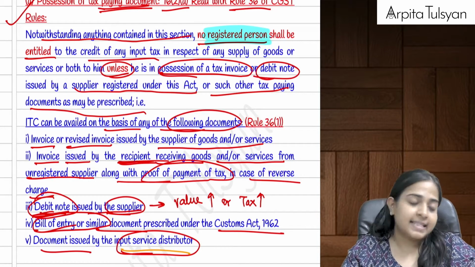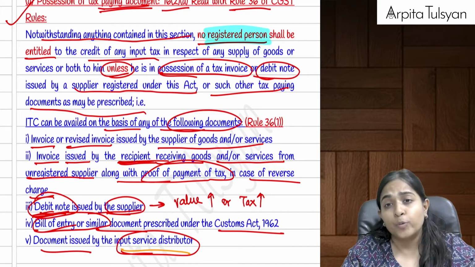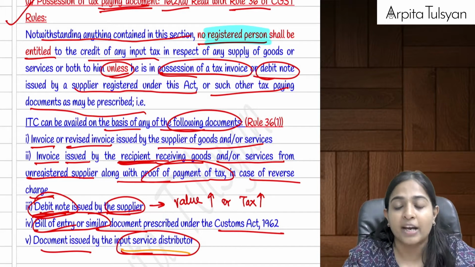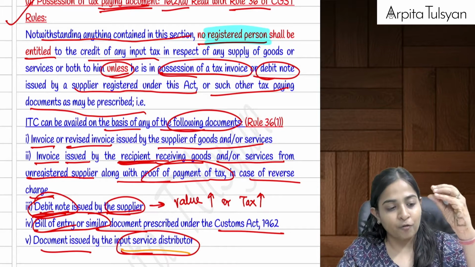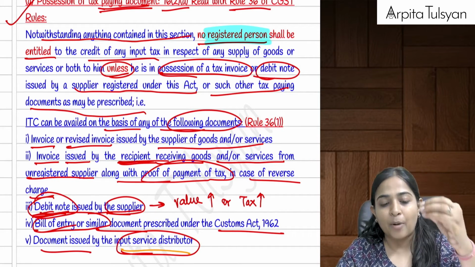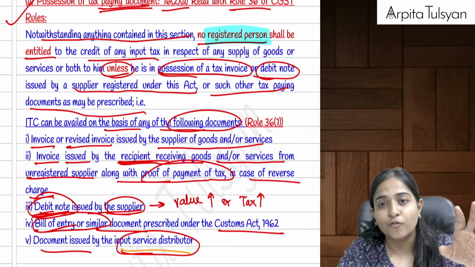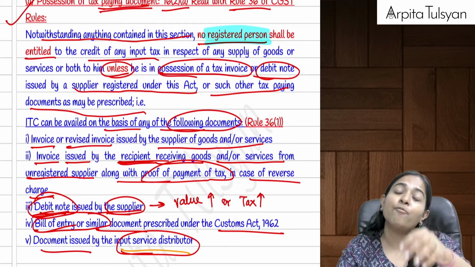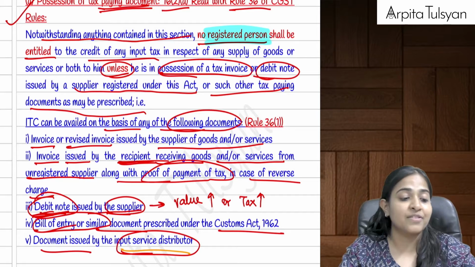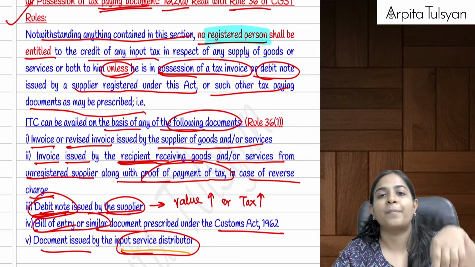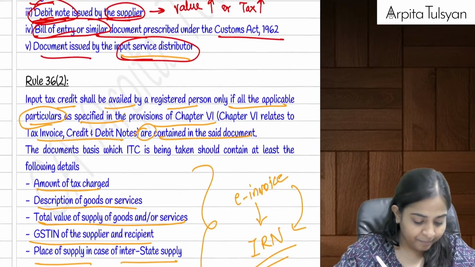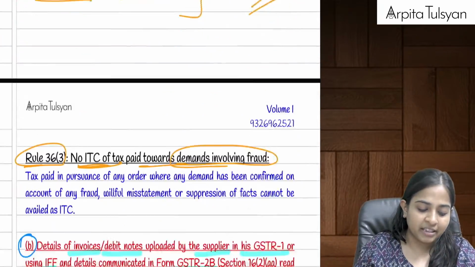Then rule number 36 sub rule 2 states that whatever document we are talking about should be a complete document. It should have what amount, what description of the goods, what is the amount of tax charged, what is the total value of goods or services, GST number of both the persons, GST number of the supplier as well as the recipient, and if it is an interstate supply, then the place of supply should also be mentioned there. All these things are mentioned here in the rules.